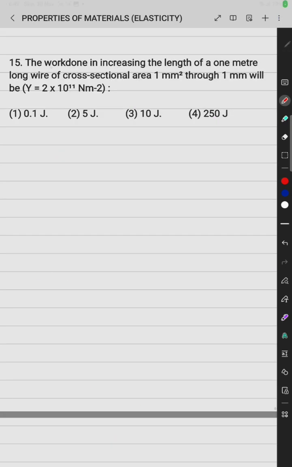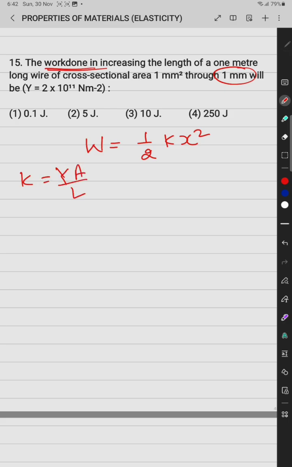It is asked to find the work done in increasing the length of the wire of 1 meter by 1 mm. I think we can solve this also like a spring. Then work done is equal to half k x square, and we know the k for this wire is Y A by l. Then work done to increase the length is half into k, k means Y A by l, into x. x is the elongation, the elongation is delta l. Then we can say work done is equal to half into Y.